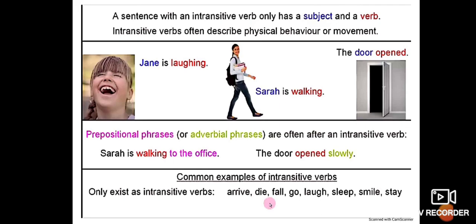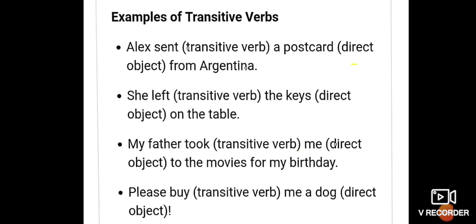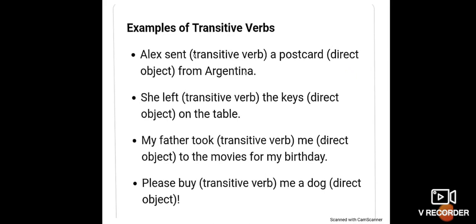All right, there are a few more examples given for intransitive verbs, which are not passing any actions. All right, see a few more examples of transitive verbs. Alex sent what? Alex sent a postcard. She left what? She left the keys, right? My father took what? My father took me. Please buy what? Please buy me a dog, isn't it? So you can see that these are a few more examples of transitive verbs.